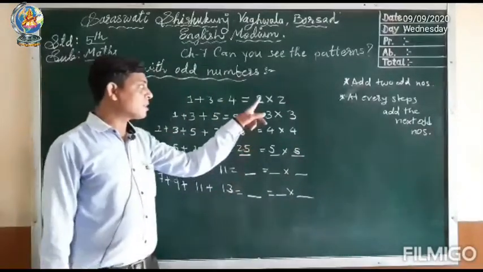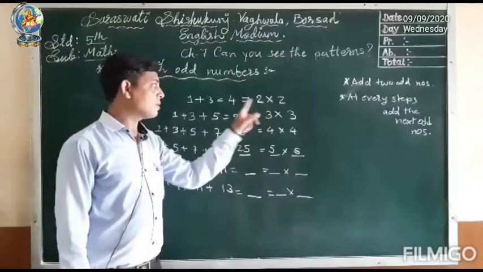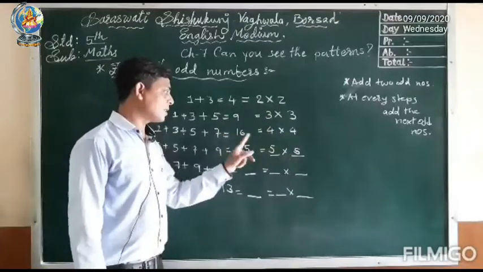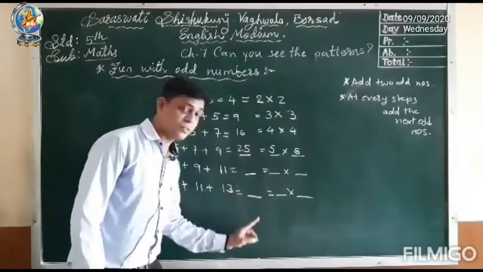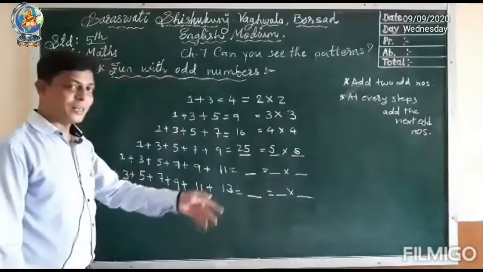So here we get the square of the numbers. 2 2s are 4, 3 3s are 9, 4 4s are 16, 5 5s are 25. So you also come to know what will be the answer of these two blanks. Okay, so let us check.